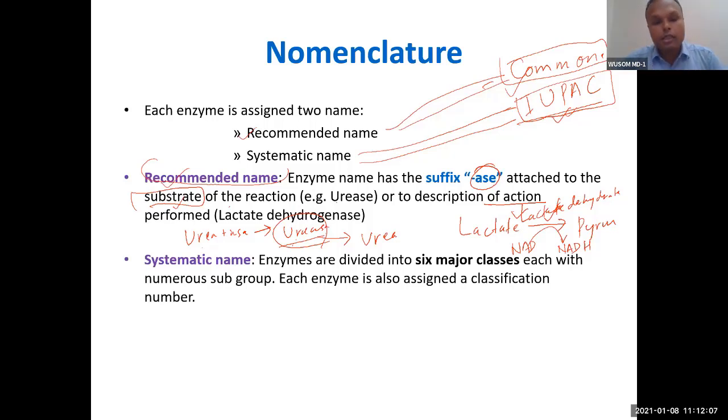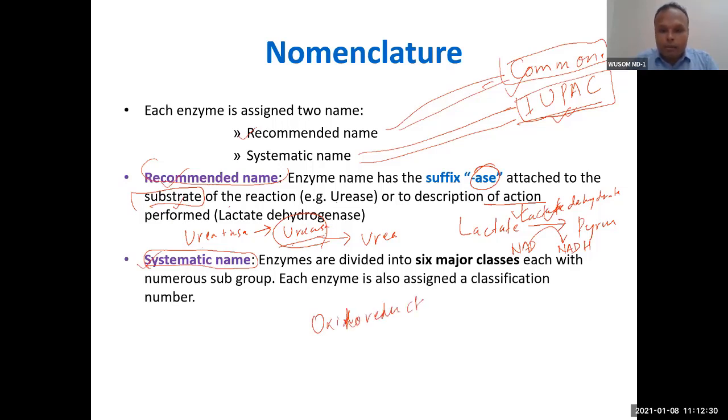But there is a very important point. Why do we then need this systematic name? We need it because the systematic name is actually classifying the enzyme. Whenever we call this enzyme an oxidoreductase,